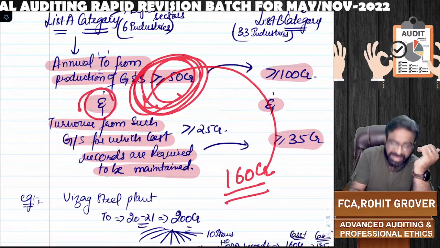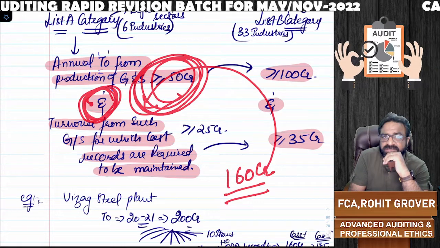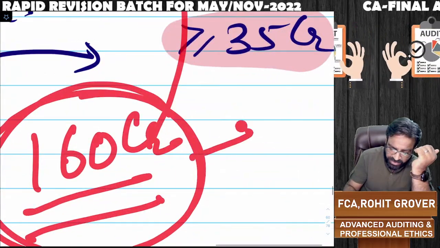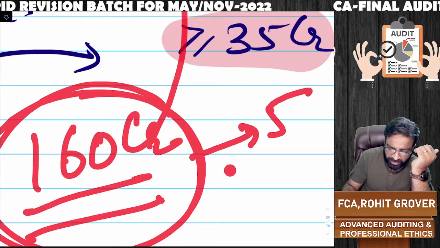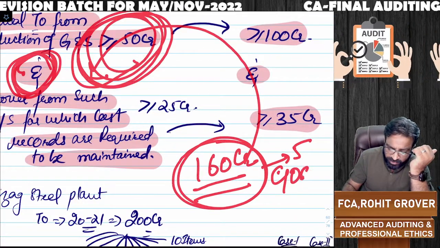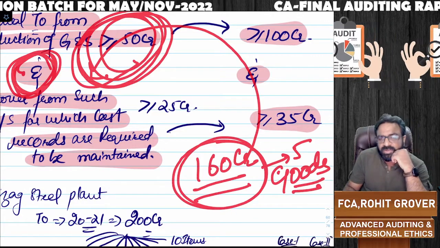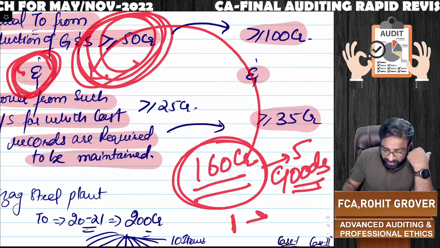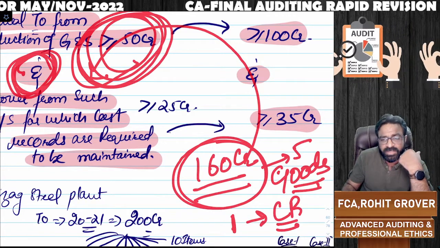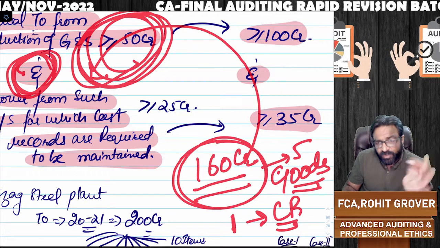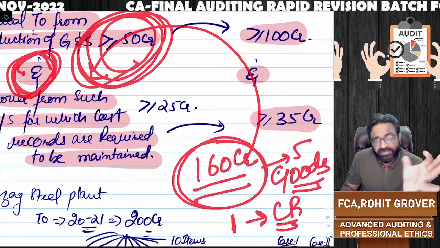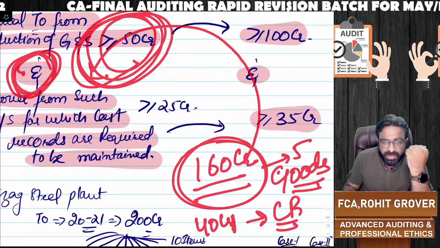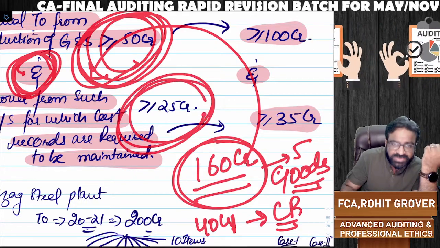But it means the second condition is also required to be satisfied. What is the second condition? This 160 crores of turnover is from, say for example, 5 goods. What are the 5 goods you are manufacturing? 5 goods gave you the turnover of 160 crores. But in these 5 goods, there is only 1 good for which cost records are required to be maintained. And the turnover from that 1 good is 40 crores. It means your condition number 2 is also satisfied.